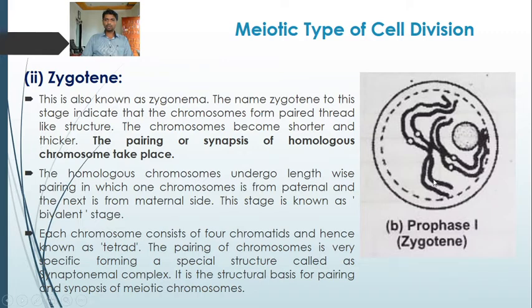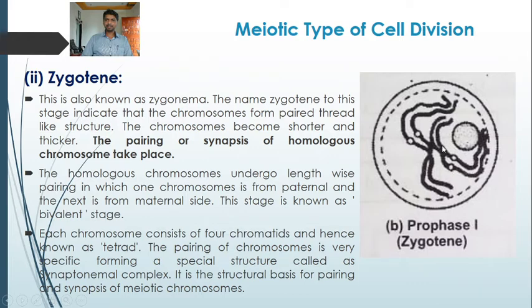The homologous chromosomes come close to each other and pair to form a paired thread-like structure. This word synapsis is important. Synapsis means pairing. So pairing, or synapsis, of homologous chromosomes takes place in zygotene.